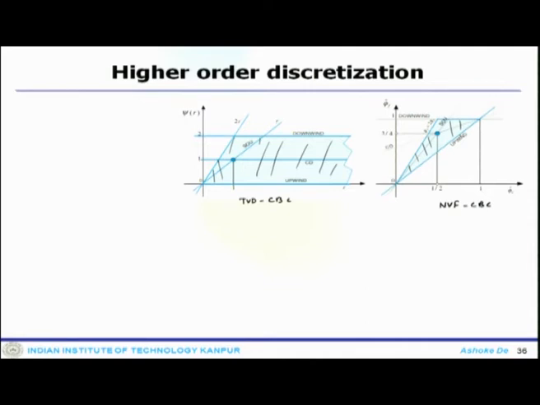Now, when you look at the TVD CBC and the NVF CBC for the condition phi c tilde equals 0, the corresponding mapping in the TVD CBC corresponds to r_f equals 0. So, that is the TVD CBC criterion.